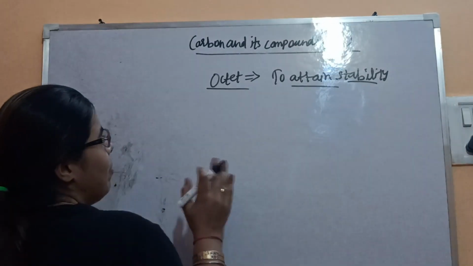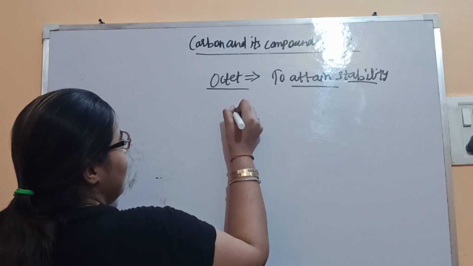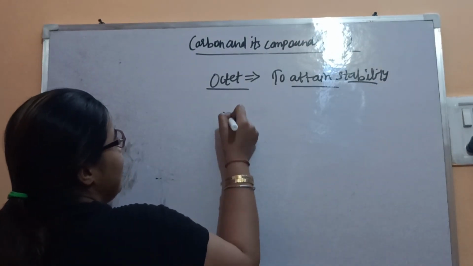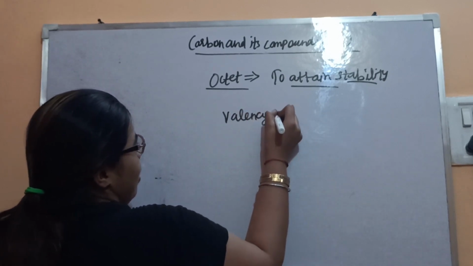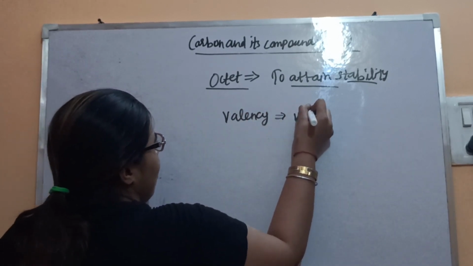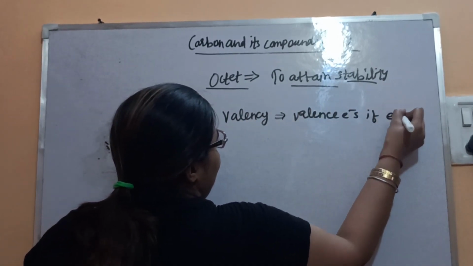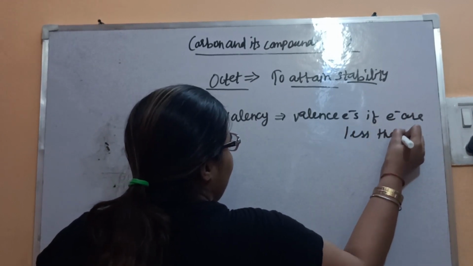You have learned this in 9th standard. How do we calculate valency? Valency is equal to the number of valence electrons if the electrons in the outermost shell are less than 4.